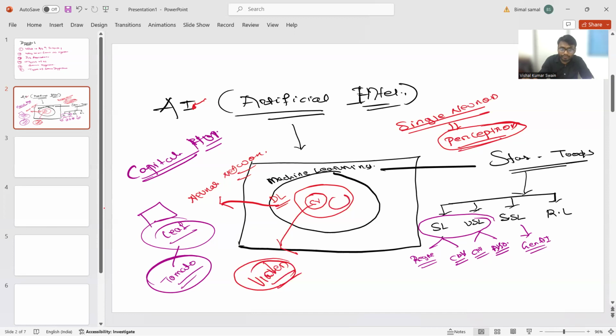Similarly, if there is a text part, if you analyze some text format, there is one concept called NLP, natural language processing. NLP part is there, right? So this is the overview of AI. All these things are already covered.